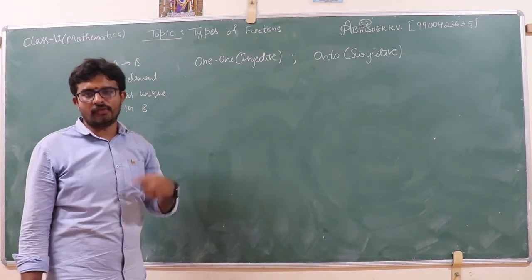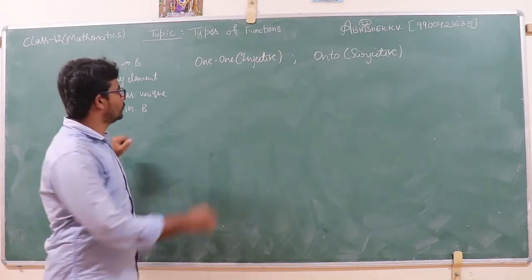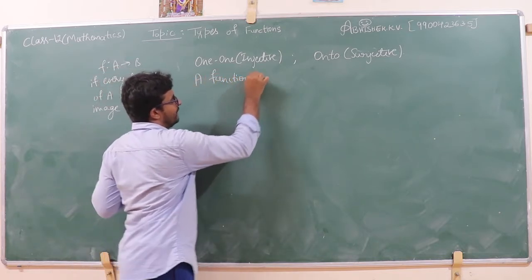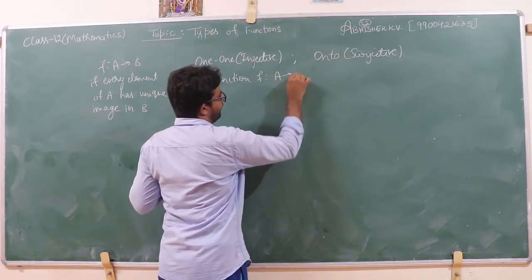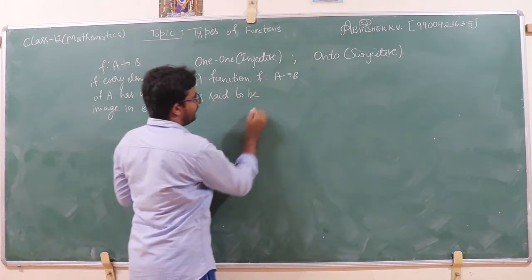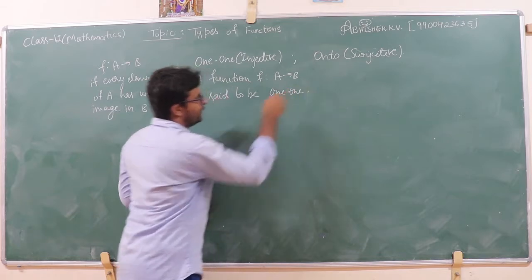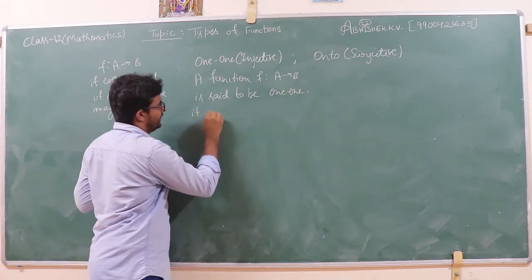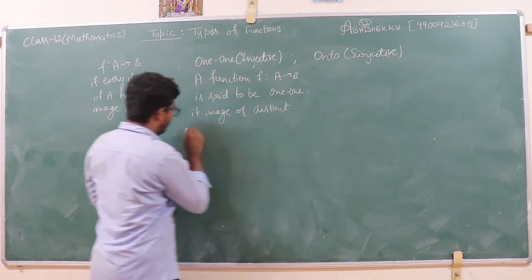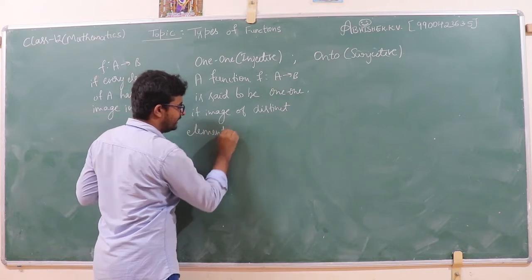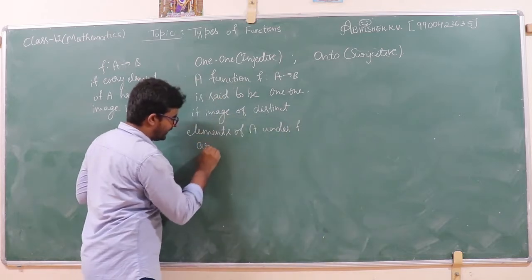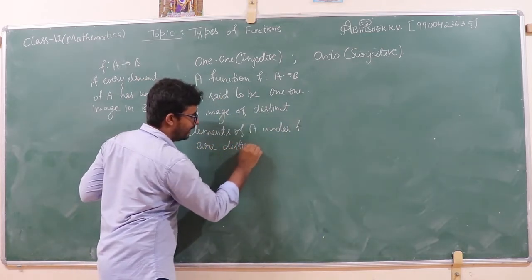If every element of A has unique image in set B, then to define one-one we need what? Function, right? Because it is a type of function. So we should start the definition with a function f from A to B is said to be one-one or injective if the image of distinct elements of A under f are distinct.